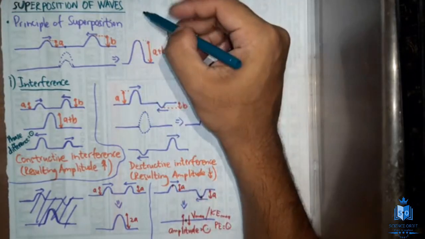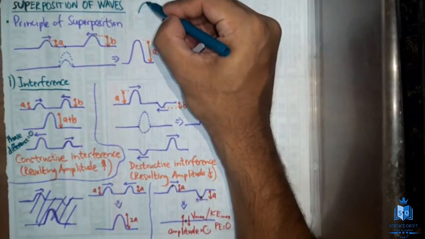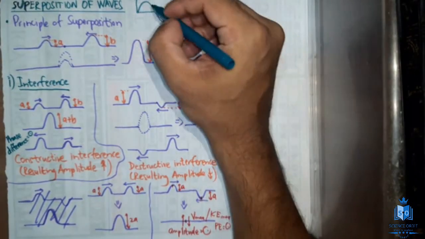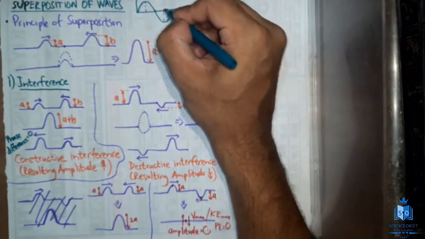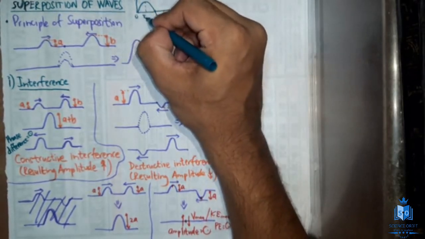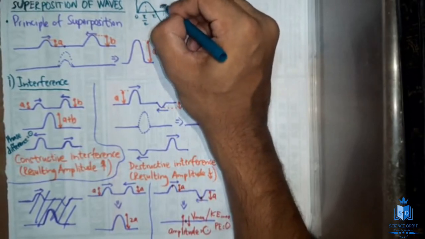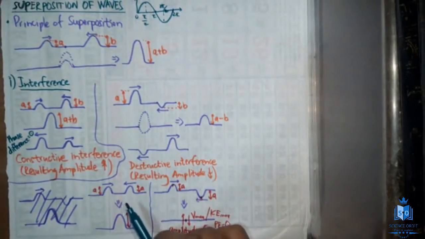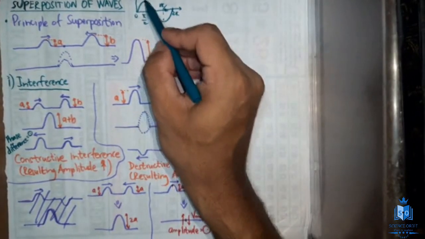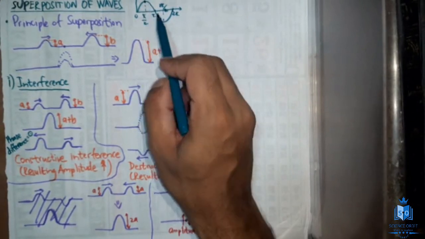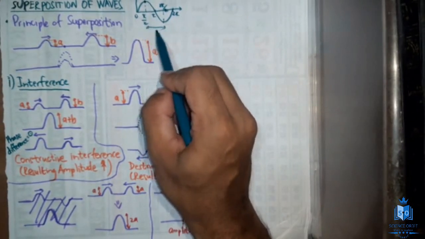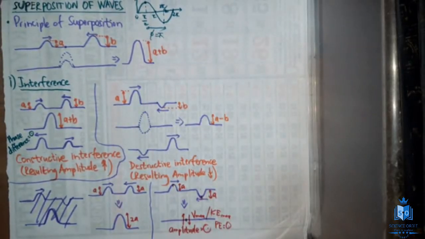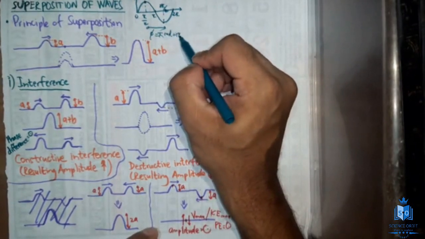Let's quickly do a recap of what we learned earlier. When you take a wave, this is how the wave looks, a single wave. And when you consider the phase angles, this is 0, this is pi by 2, this is pi, and this is 3 pi by 2, and finally this is 2 pi. And we learned in the previous classes that this is a crest and this is a trough. The phase difference between those two is going to be pi. So pi means 180 degrees.